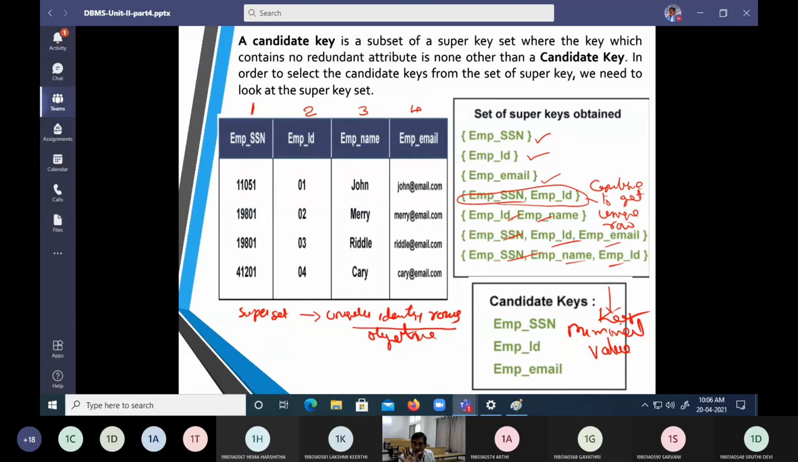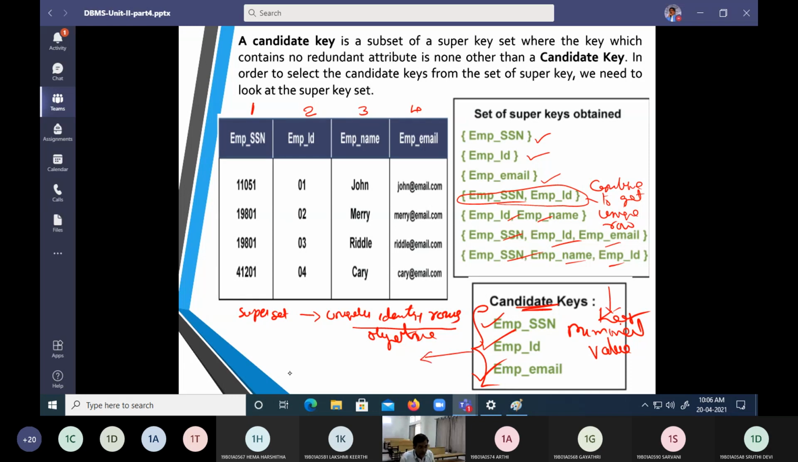If 3 are mixed, it is not minimal. If 2 are mixed, it is not minimal. If 1, yes, it is a minimum value. So only one SSN, only one employee ID, only one email ID. One is called a minimum. So this minimum item I am going to call a candidate key.